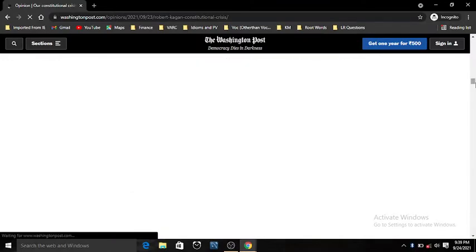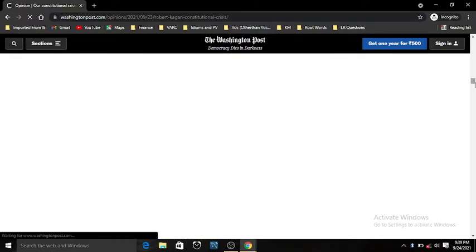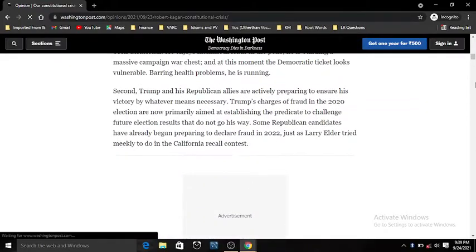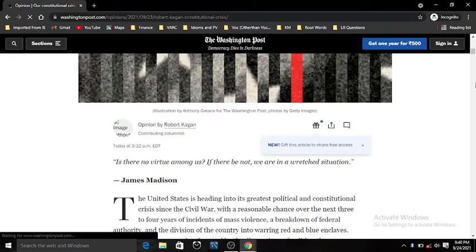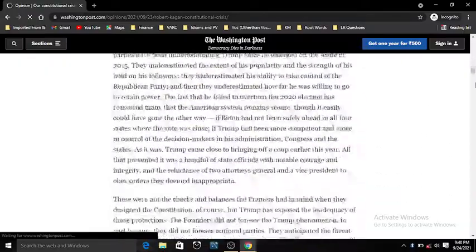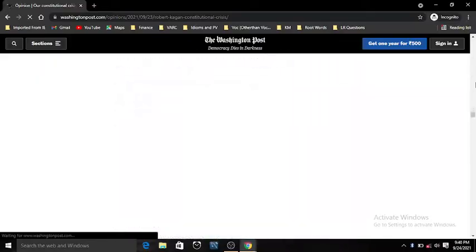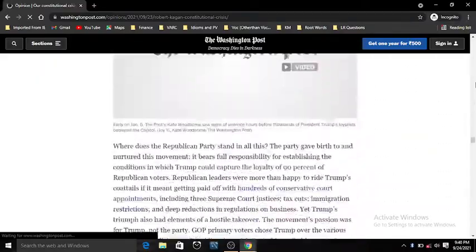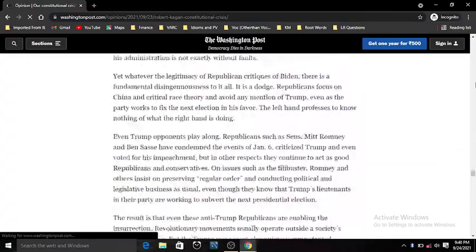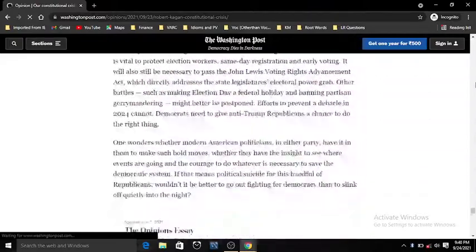One more benefit of this is you will be able to read without any interruption, because when we read articles with the internet on, we see a lot of ads which interrupt us, right? So we will also be avoiding interruption. Here is the whole article in front of you. You can read this whole article till the end. No subscription pop-up will appear in front of you, right? It is a very excellent trick for students like me, right?